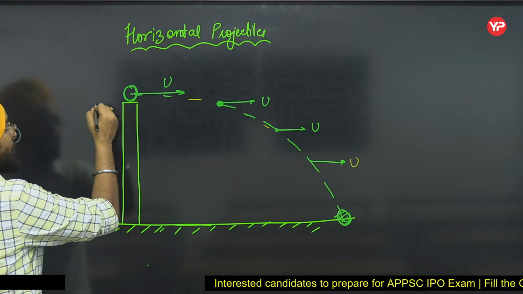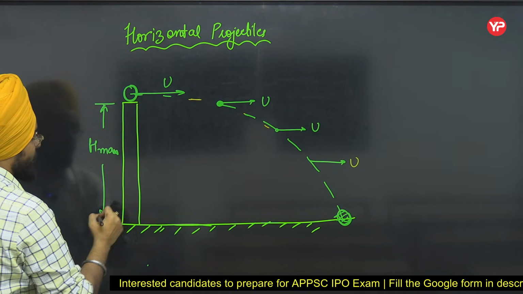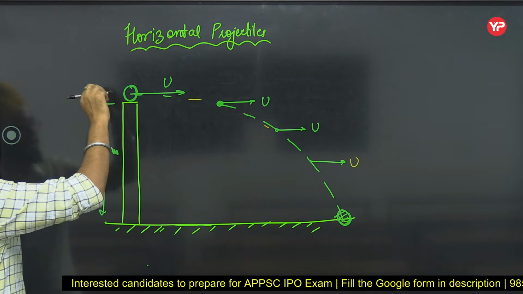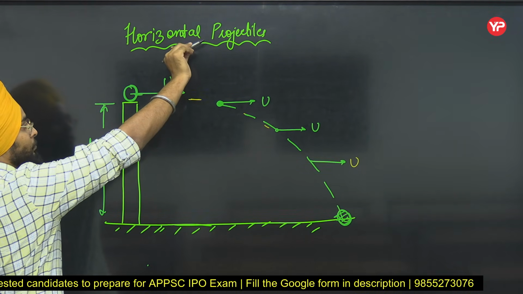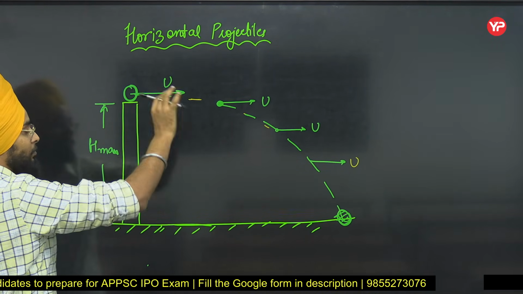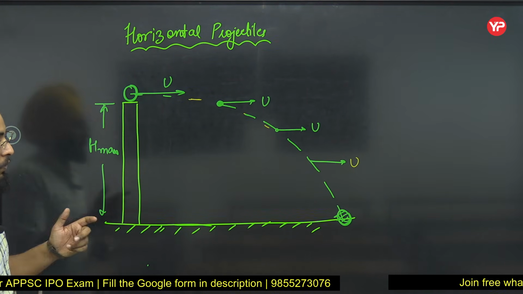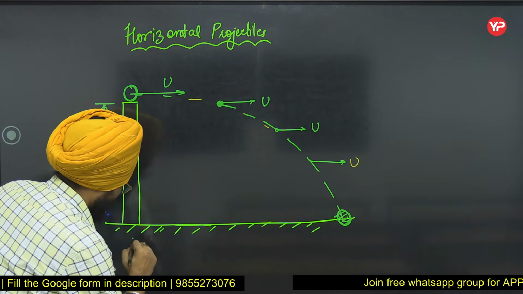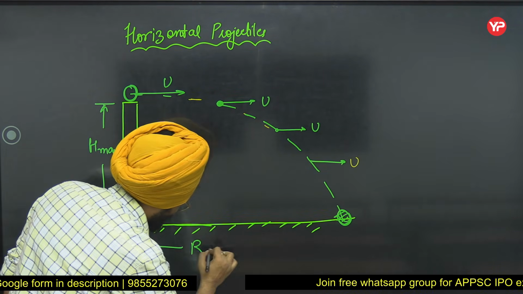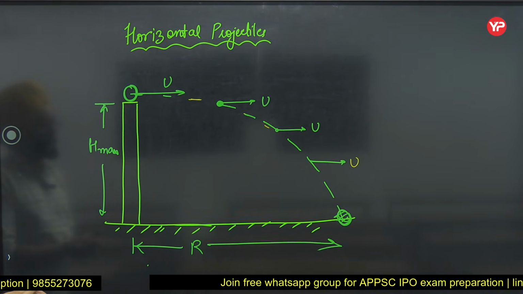So in this case, this is your H max, because if I am firing it like this, there is no chance that it will go upward. So this is the maximum height of the object. Now the things we need to find here are time of flight and the range. This is the range, and time of flight.